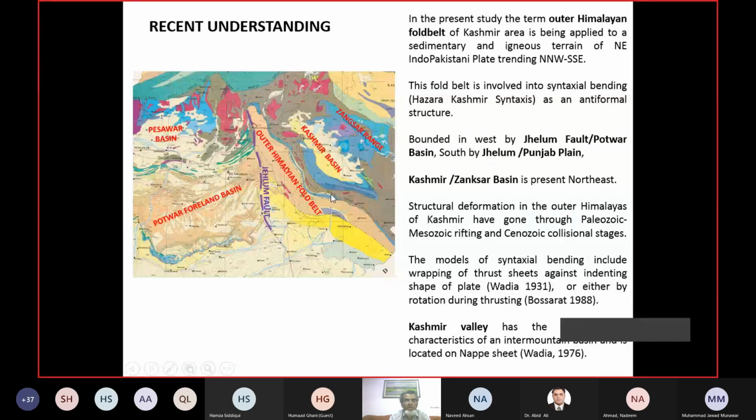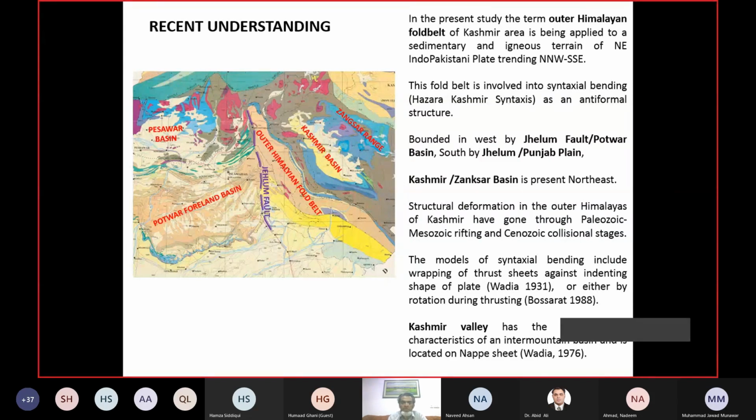It is very well elaborated south of the Kashmir basin and towards the Jhelum fault. There is no need to say that it is bounded in the west by the Jhelum fault and Potwar basin, and Zangska and Kashmir in the north. So I'm talking about that zone. This region has gone through the Mesozoic rifting stage and the Cenozoic collision stage, during the Himalayan orogeny and the pre-Himalayan